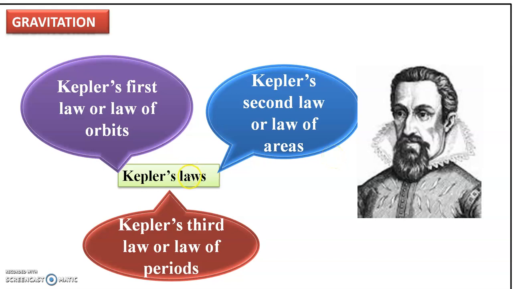3 laws of Kepler. The first law is called law of orbits. Second law called law of areas. Third law called law of periods. These 3 laws play an important role in the study of planetary motion.